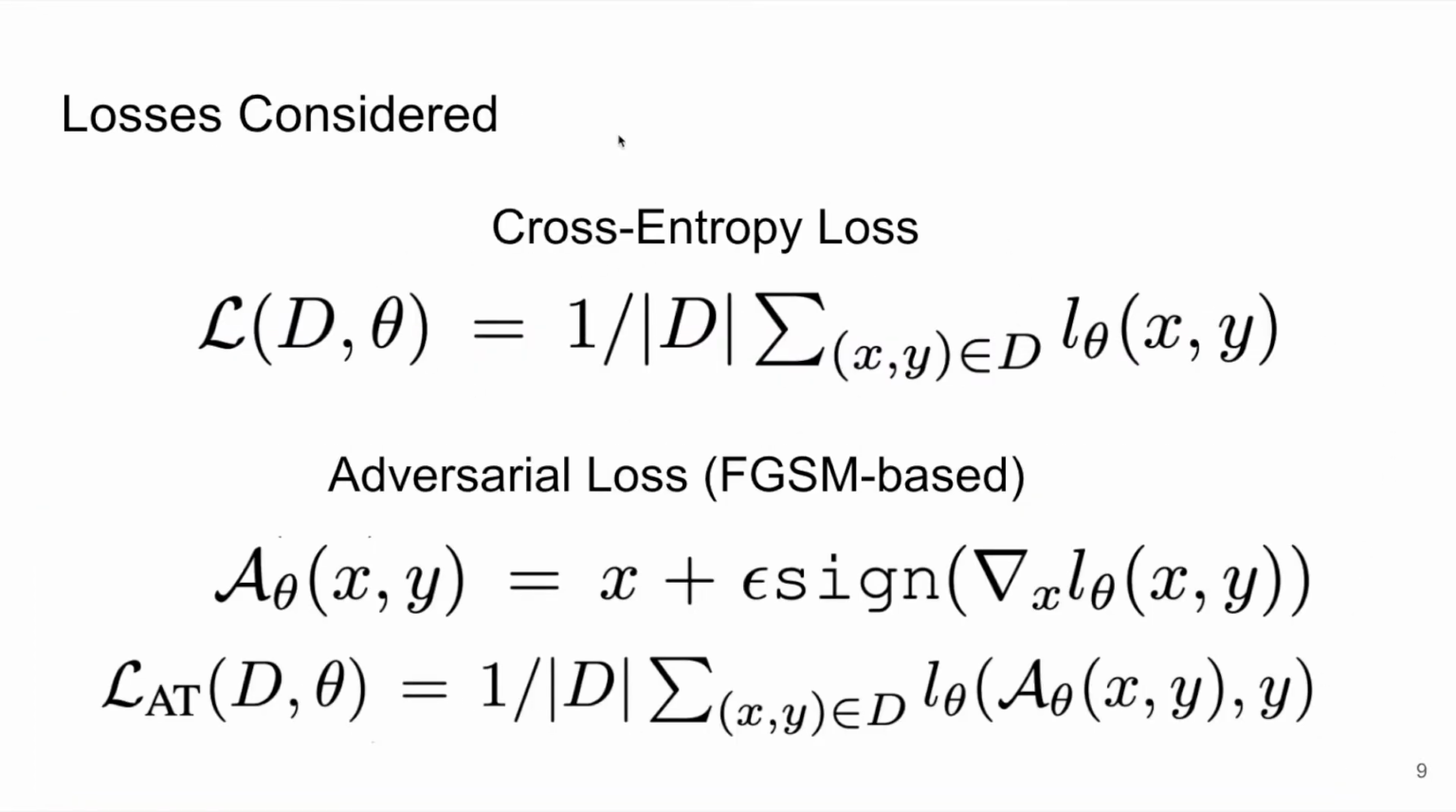We will also consider the following losses. This is the usual cross-entropy loss, and we will combine it with the adversarial loss. So this is just a cross-entropy loss over adversarial examples generated using the fast gradient sign method. So we start from some noise, and then we will scale it using the sign of the gradient.